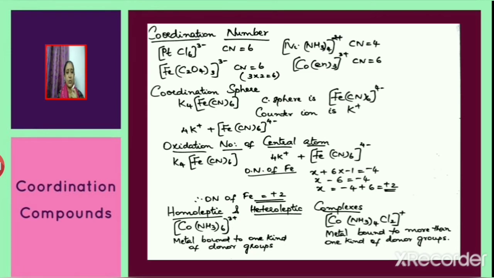Consider Fe(C2O4)3 3 minus. Oxalate is a didentate ligand, so the coordination number of iron is taken as 6, that is 3 into 2, 6.